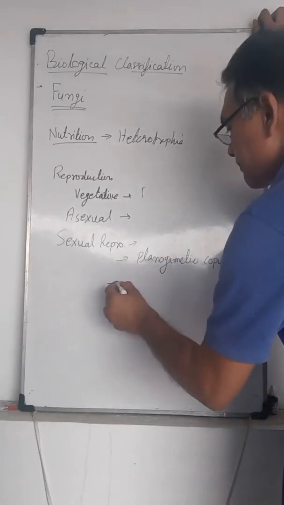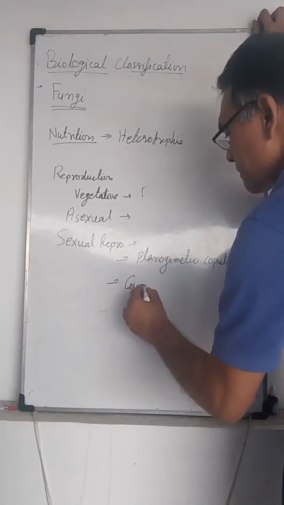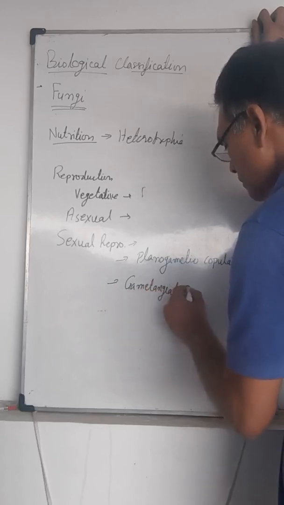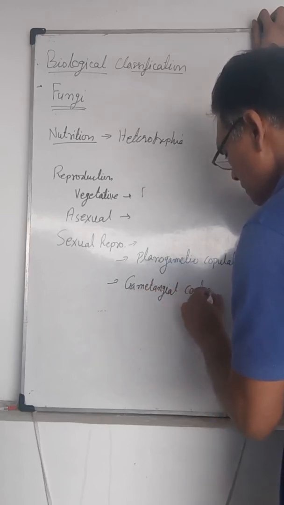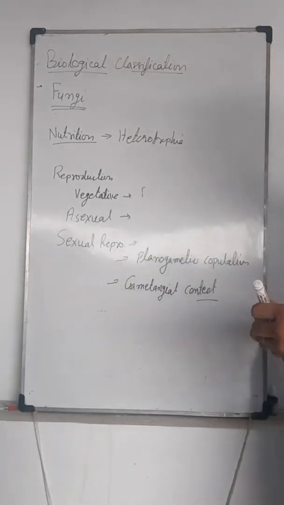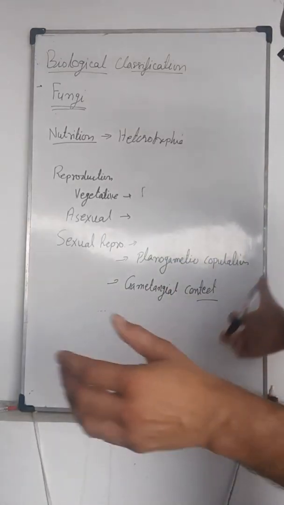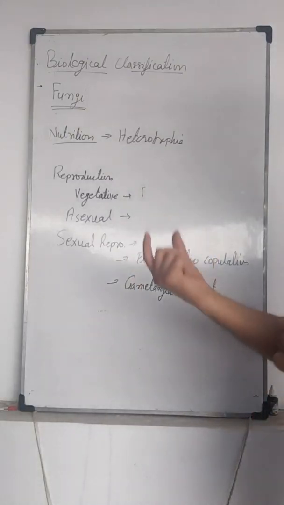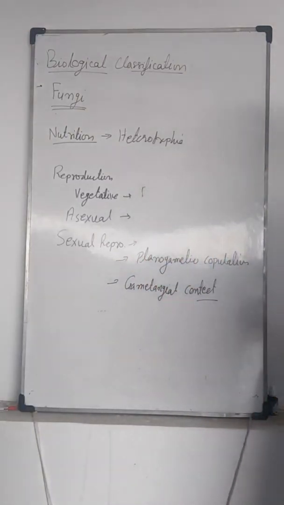Gametangial contact means two gametangia are formed side by side and attached with the help of a tube-like structure.